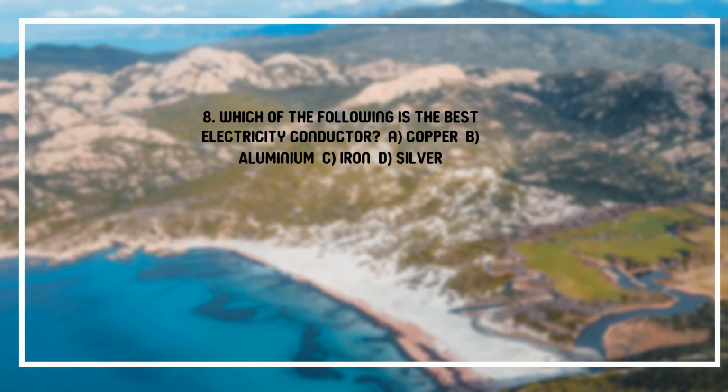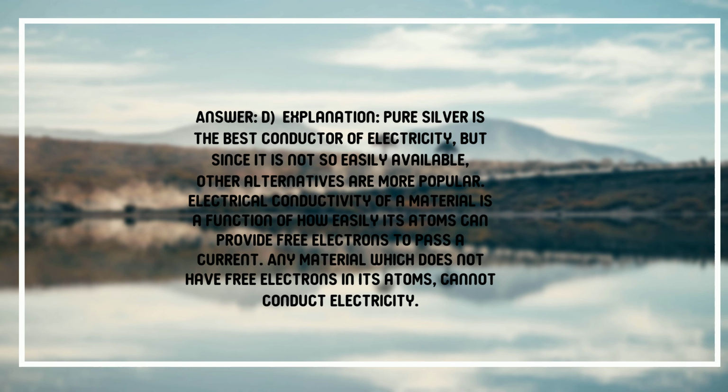8. Which of the following is the best electricity conductor? A. Copper, B. Aluminium, C. Iron, D. Silver. Answer: D. Explanation: pure silver is the best conductor of electricity, but since it is not so easily available, other alternatives are more popular. Electrical conductivity of a material is a function of how easily its atoms can provide free electrons to pass a current. Any material which does not have free electrons in its atoms cannot conduct electricity.